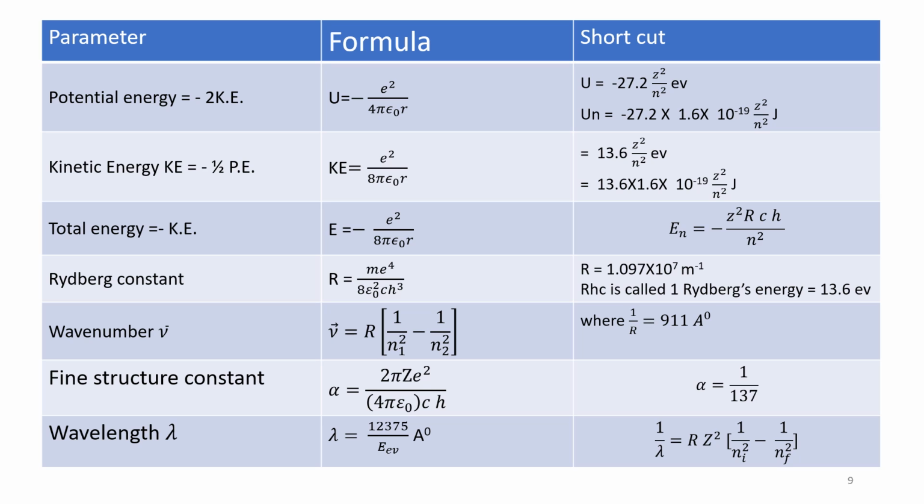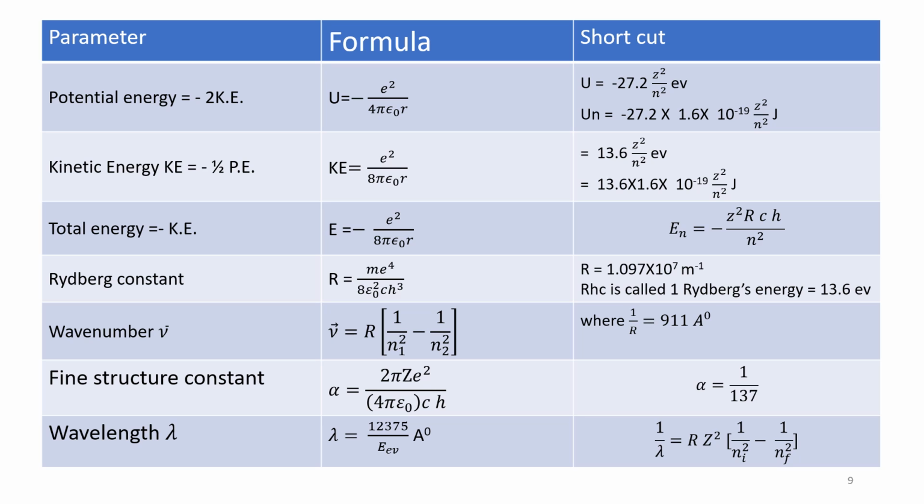The practical value is found to be R equal to 1.097, because electron mass is constant, charge is constant, permittivity of air is constant, velocity of light is constant, and Planck's constant also is a constant. So its value is a number. R is equal to 1.097 × 10^7 per meter.